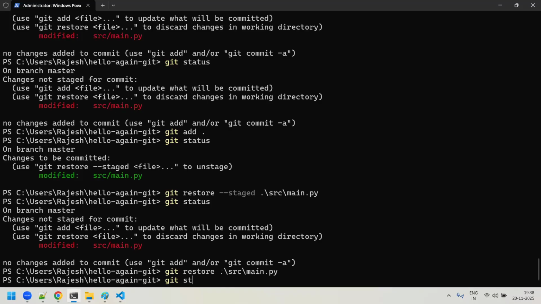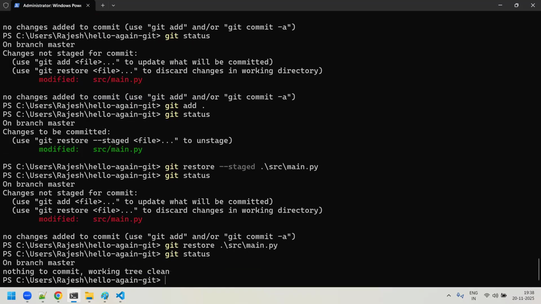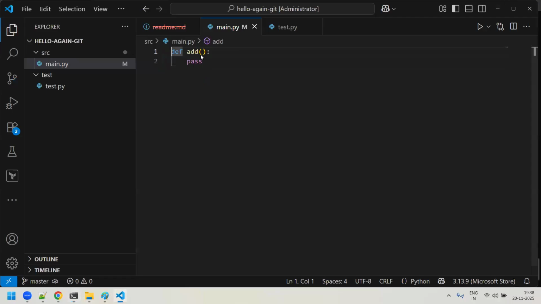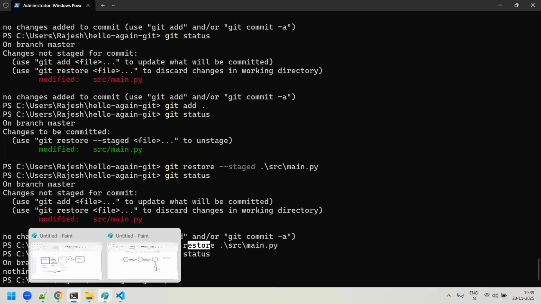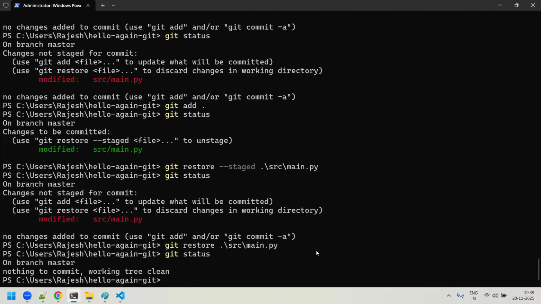Now you do a git status. Now you could see that everything is clean. Now if you go back here, you could see that whatever you added, everything has been restored back. Under main source, all those things I added are restored back. This is what we use restore for many times when you're working on Git. There are some requirements where you need to restore back to the previous state, you want to restore back all the changes. In that case, we use the restore command a lot actually.